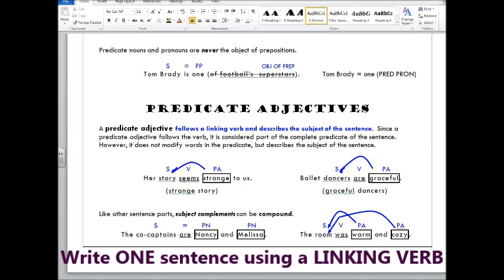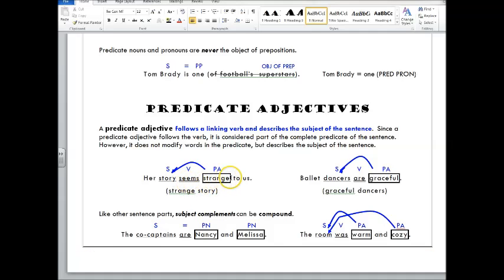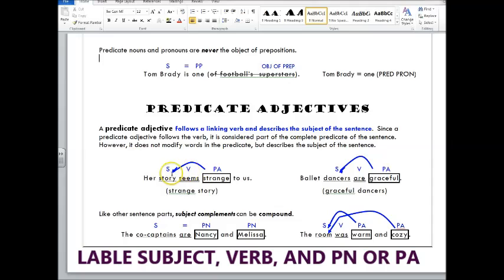Your sentence must have a linking verb, and you must have a predicate noun or a predicate adjective following it that is describing the subject. I don't care if it's a noun or an adjective, but you must tell me which it is. You must identify your subject, identify your linking verb, and identify whether you have a noun or an adjective in your predicate that's describing your subject.